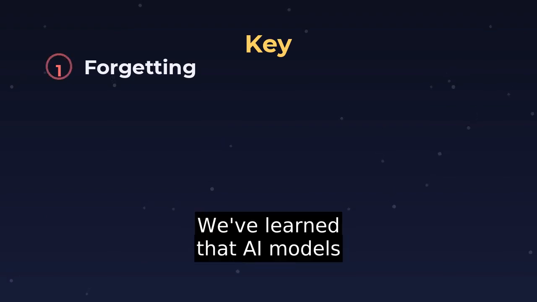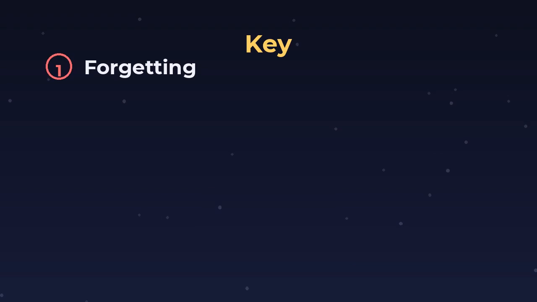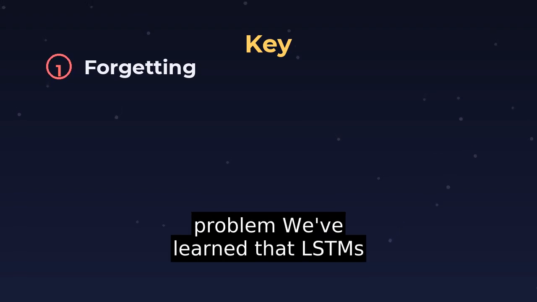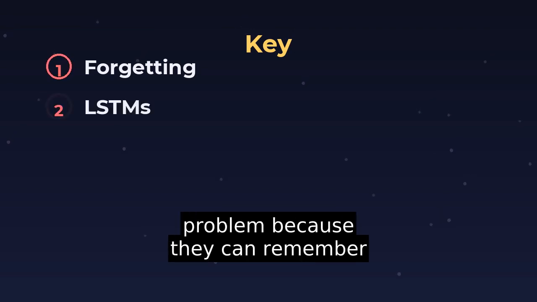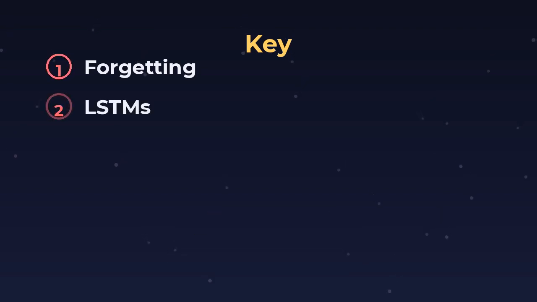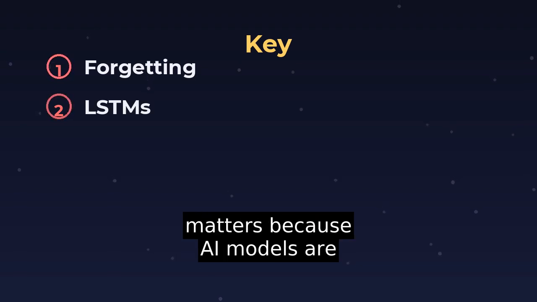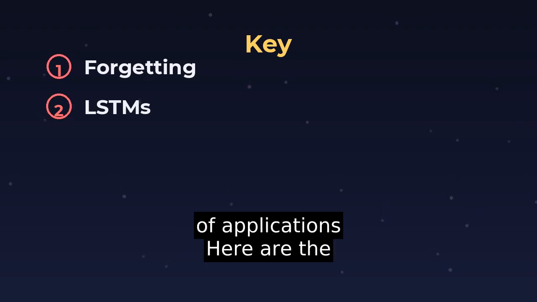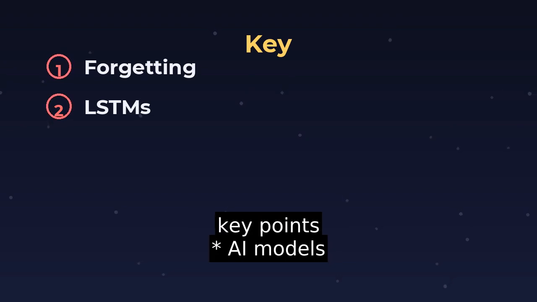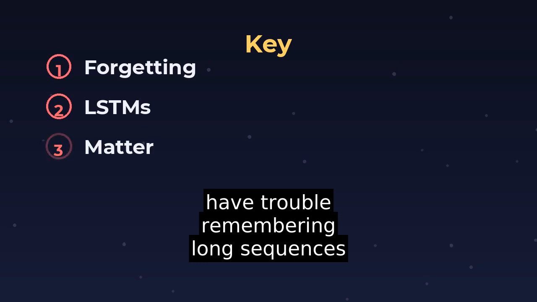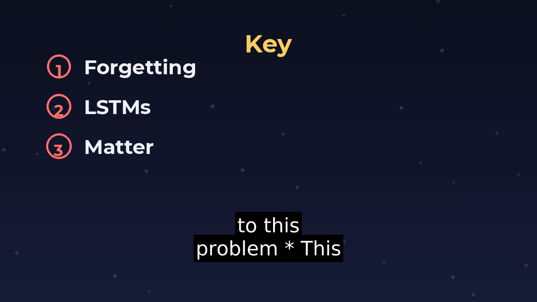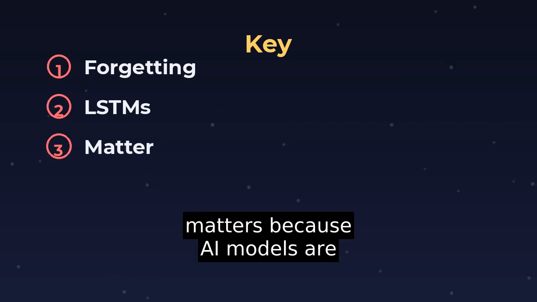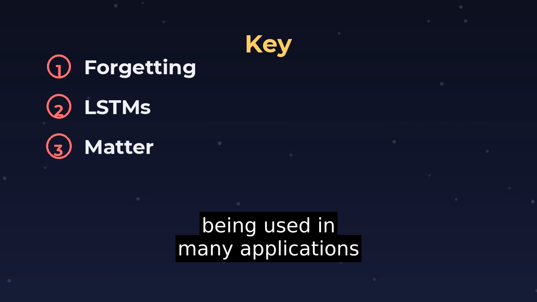We've learned that AI models have trouble remembering long sequences, due to the vanishing gradient problem. We've learned that LSTMs are a solution to this problem, because they can remember information for a long time. And we've learned that this matters, because AI models are being used in all sorts of applications. Here are the key points. AI models have trouble remembering long sequences. LSTMs are a solution to this problem. This matters, because AI models are being used in many applications.